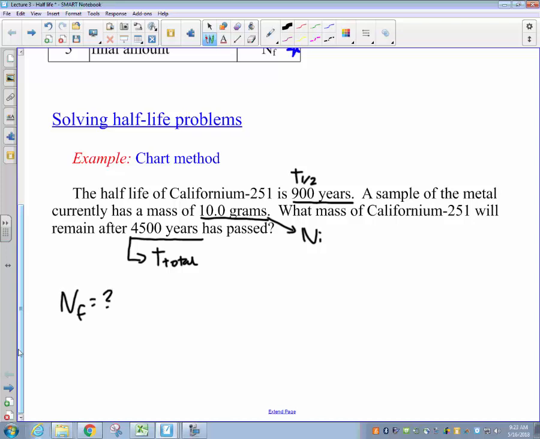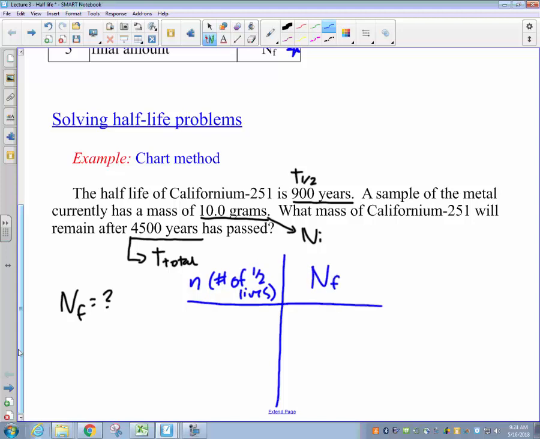Now the first approach I'm going to take to solving this problem is what we refer to as the chart method. In the chart method, we're essentially going to look at how much of the sample remains after each half-life has gone by. To do that, we're going to set up a simple T-chart. In this T-chart, on the left-hand side, we're going to have n, that is the number of half-lives that have gone by. And on the right-hand side of the chart, we're going to have n sub f, that is the final amount remaining after that number of half-lives has gone by.